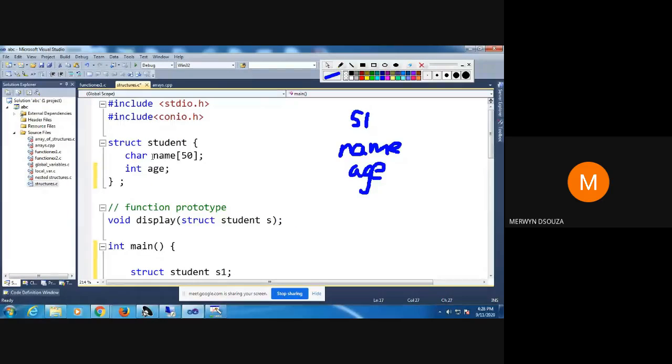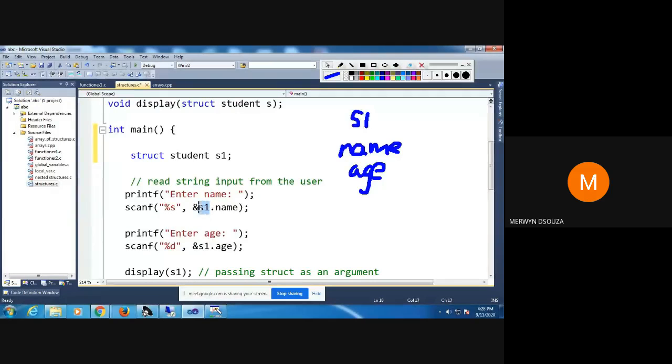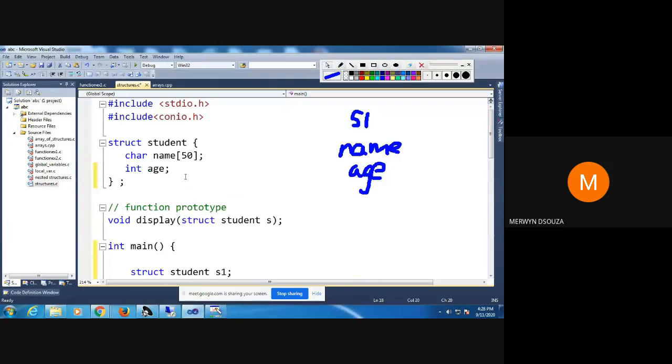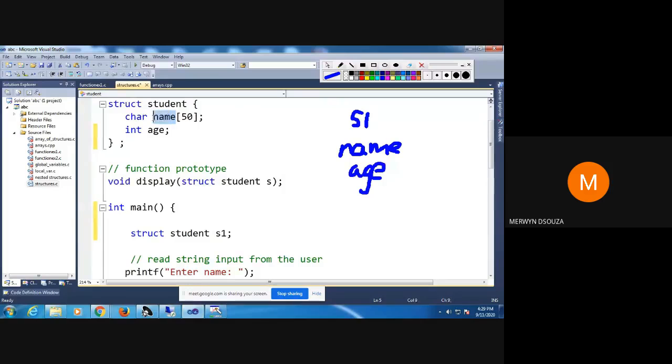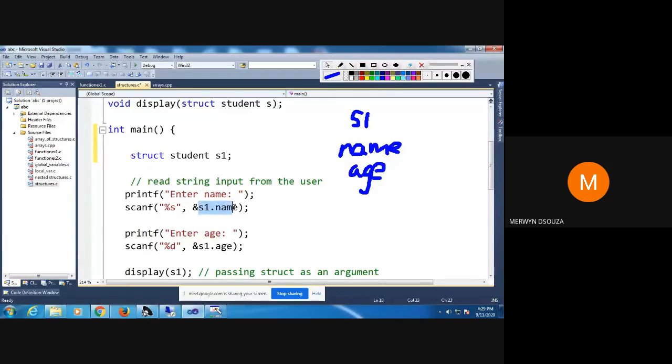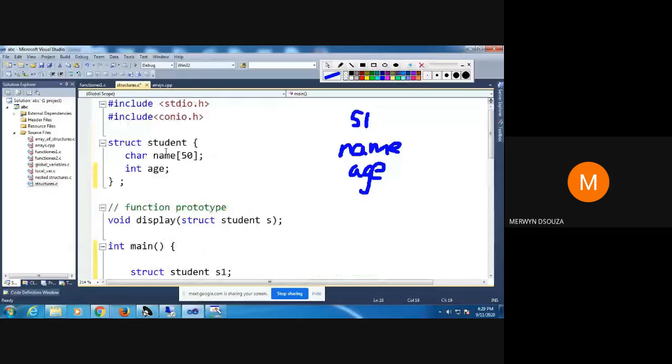Now, I told you I cannot use the member name directly. So if I want to use the member name, I make use of the variable. The variable that I've declared is S1 and I put a dot. This is known as the dot operator. Whenever you want to access a member, you use the variable, dot, the member. So I will say S1 dot name. Since you are taking an input, you will put the ampersand sign, and since it's a character, it's a string format specifier.